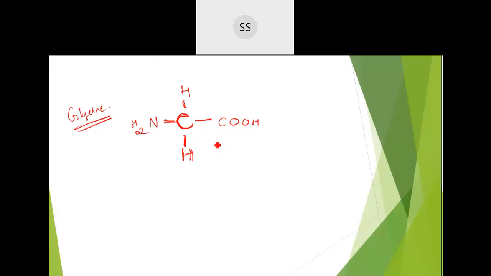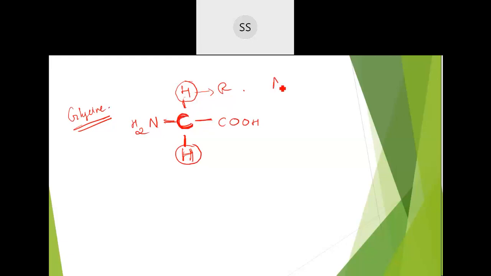No, right? Why? Because they are not attached to 4 different groups. Here you can see 2 hydrogen groups are there, which is of same kind. If you replace this hydrogen by the R group, then we can say that they are optically active. Except glycine, all the naturally occurring alpha amino acids are optically active, because they will be having this carbon, which is chiral carbon.